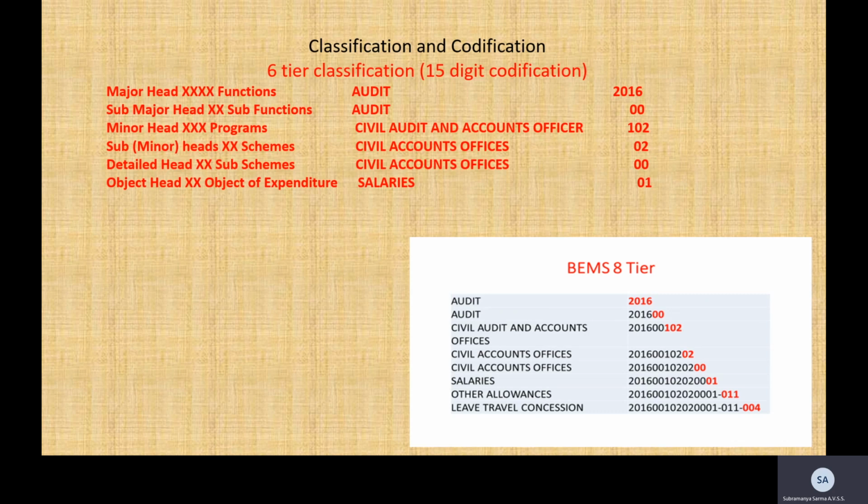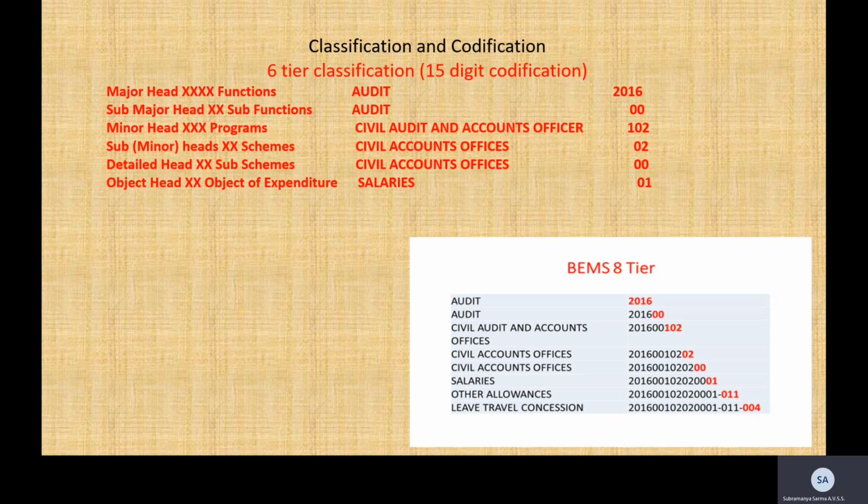The audit department, being the audit eye for all other departments, goes 2 steps further to have clarity in classification, and at the click of the button they can say how much has been spent on LTC. Or for that matter, under salaries we have one more head known as the honorarium. So how much has been given as honorarium to the staff, or how much has been paid as children education allowance, all this will be booked under salaries. This kind of 8-tier classification is followed by BEMS. This is the speciality of BEMS, and it is IA&AD specific, which we have already learned about.